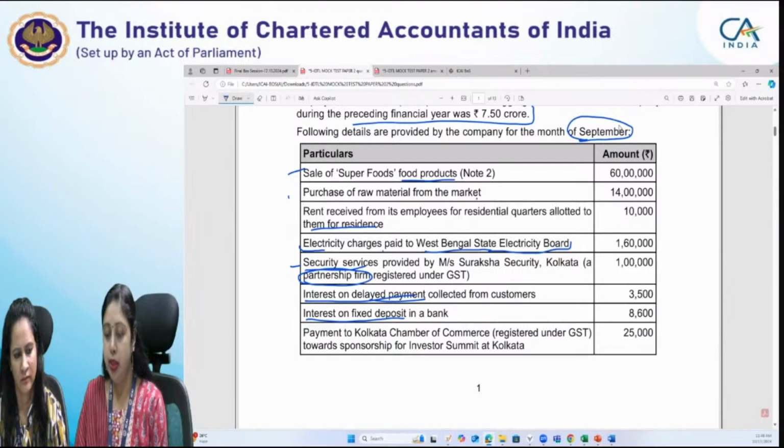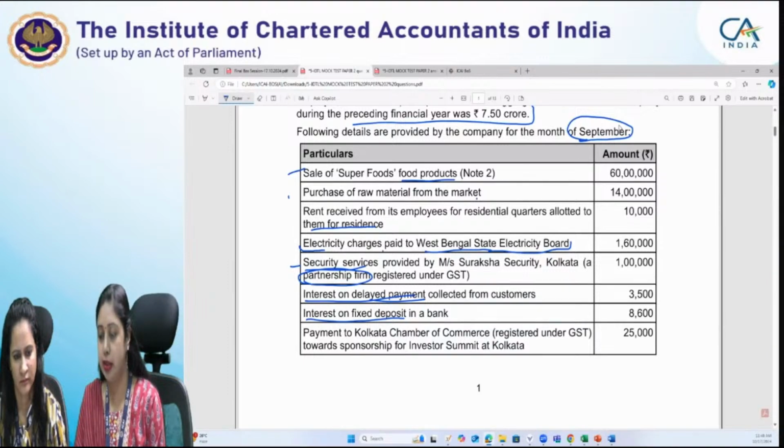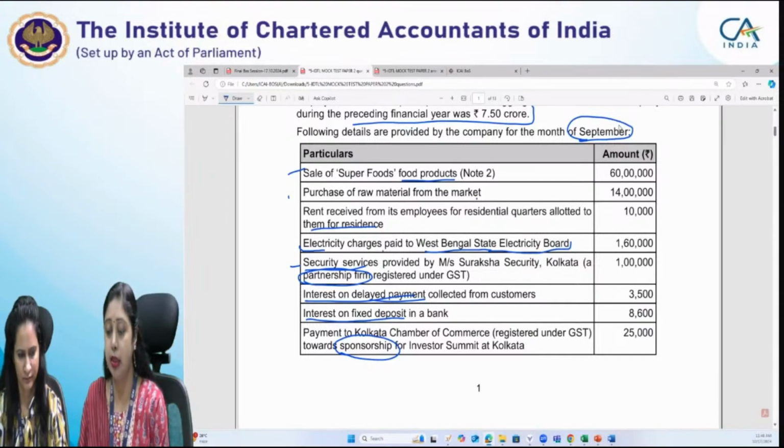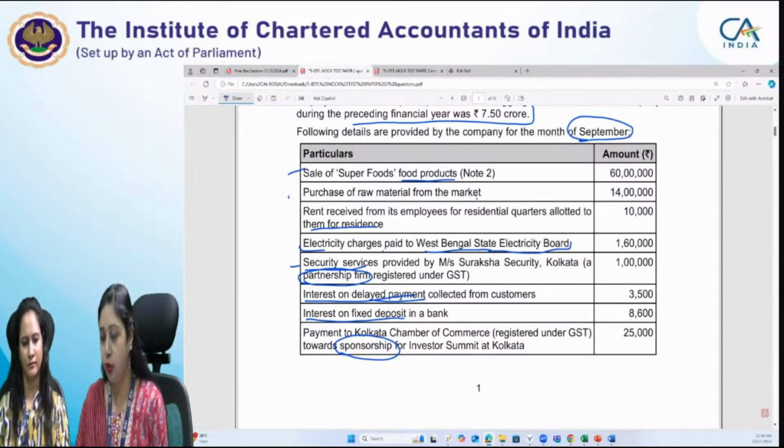And payment to Kolkata Chamber of Commerce, registered under GST, towards sponsorship for Investor Summit at Kolkata. Now, this is the sponsorship service. In fact, sponsorship service is something where students commit most of the mistakes or are mostly confused about the treatment. We have this sponsorship service in scenario 1 as well as in scenario 2, and we will be telling you the exact treatment, how you have to treat the sponsorship services if it appears in the examination.